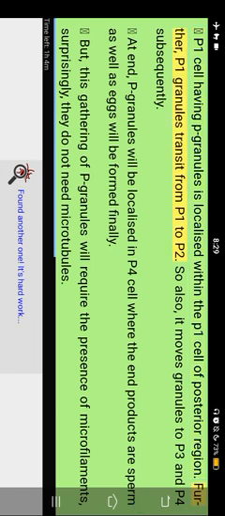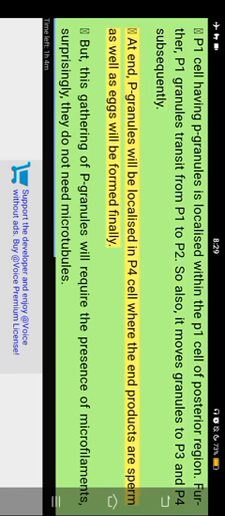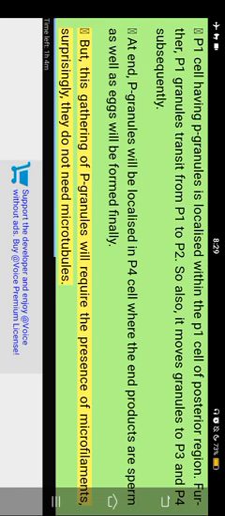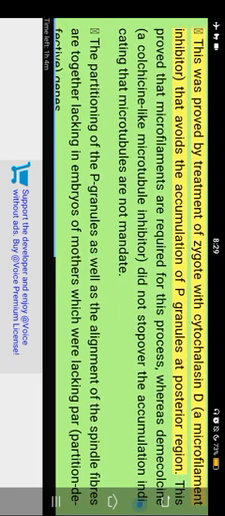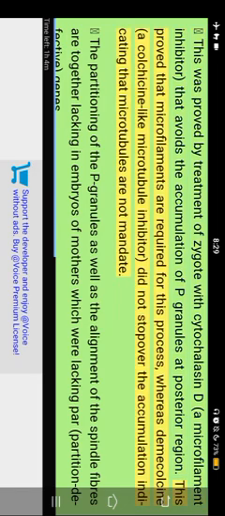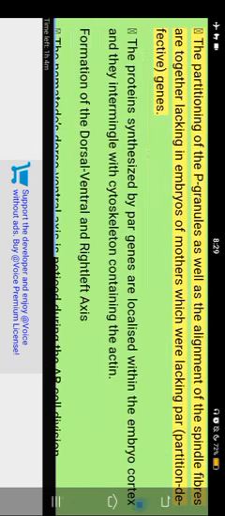Further, P granules transit from P1 to P2. So also, they move to P3 and P4 subsequently. At the end, P granules will be localized in the P4 cell, where the end products, sperm as well as eggs, will finally be formed. But this gathering of P granules requires the presence of microfilaments. Surprisingly, they do not need microtubules. This was proved by treating the zygote with cytochalasin D, a microfilament inhibitor, which prevents the accumulation of P granules at the posterior region. This proved that microfilaments are required for this process, whereas colcemid, a colchicine-like microtubule inhibitor, did not stop the accumulation, indicating that microtubules are not required.